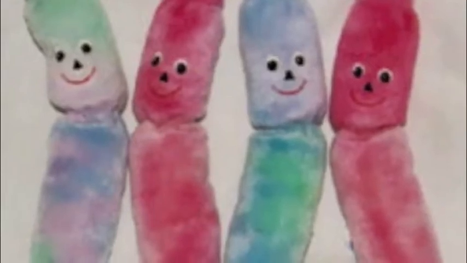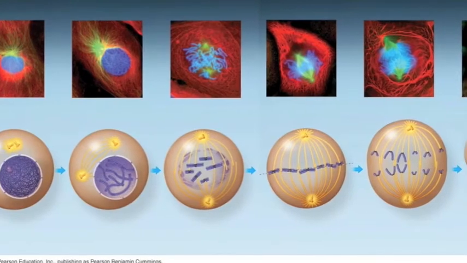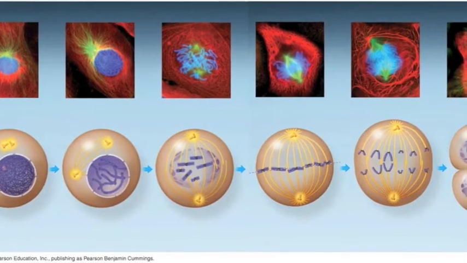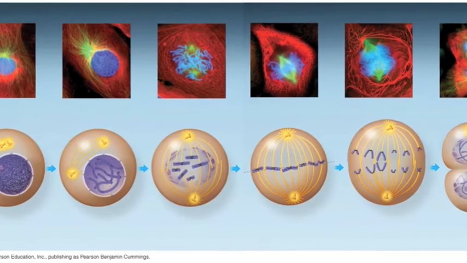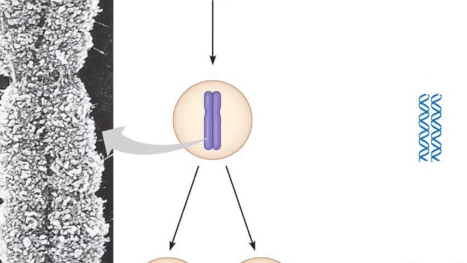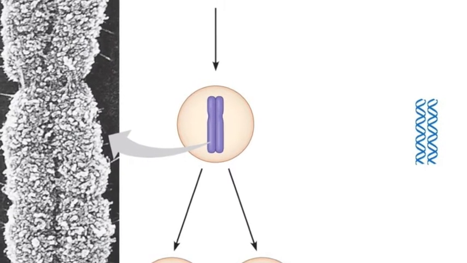This video focuses on the phases and importance of mitosis and meiosis. Mitosis is a process of nuclear division in eukaryotic cells. Eukaryotes depend on mitosis for their development from a fertilized egg and for growth and repair. Mitosis is important because it conserves chromosome number by distributing replicated chromosomes equally to each of the daughter nuclei.